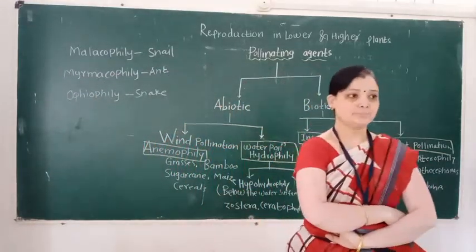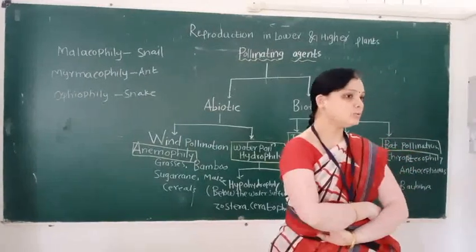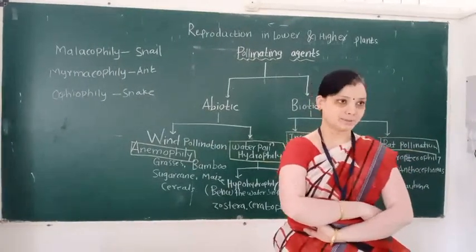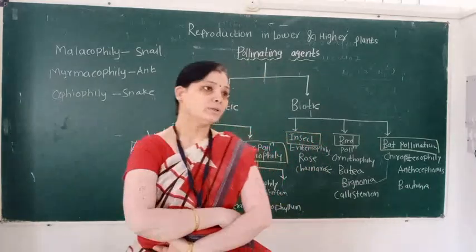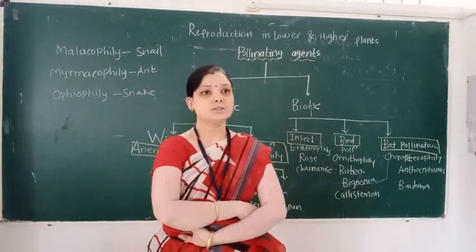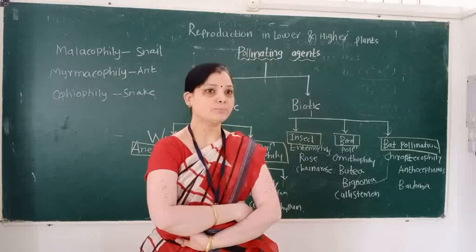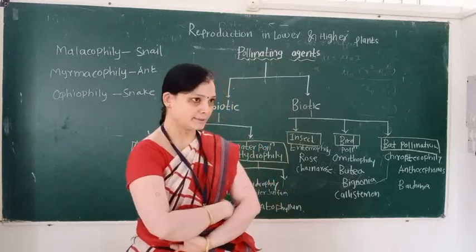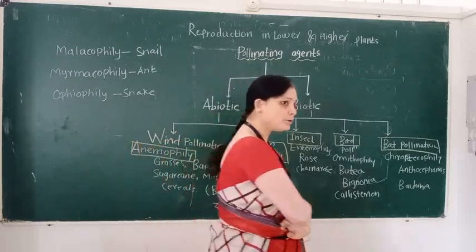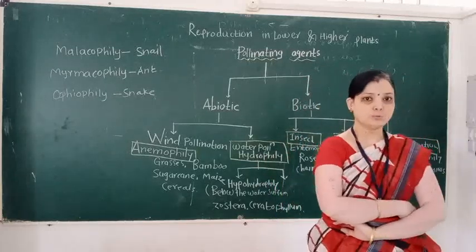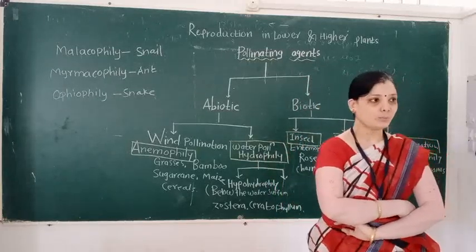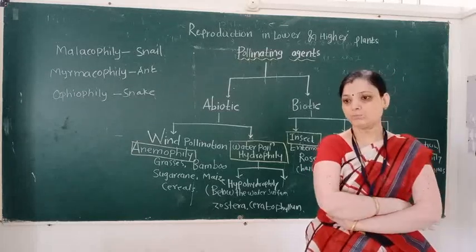Today's topic is reproduction in lower and higher plants. In the previous lecture, we saw the development of the female gametophyte. Then we also learned the term pollination. What is the meaning of pollination?